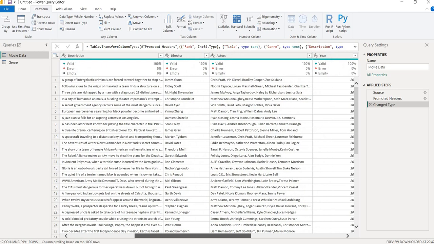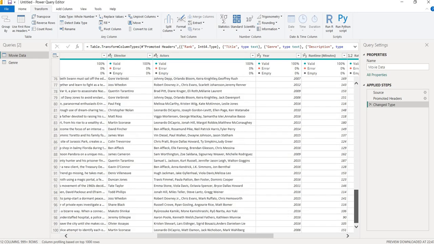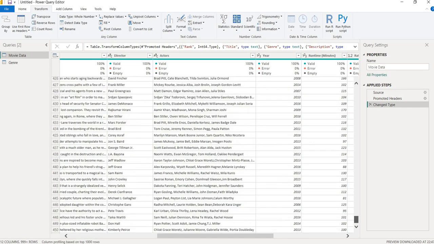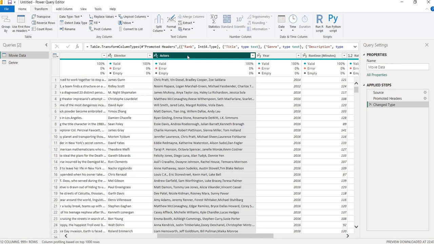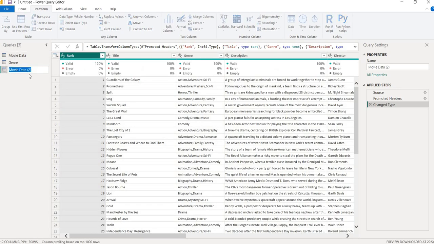It will not help me for the analysis. Director is there, but fortunately, only one director is given for every movie title. If there is more than one, then whatever you have done for the genre, the same thing you have to do for the director also, which I am going to do for actors also, because there are different actors present in the single movie.